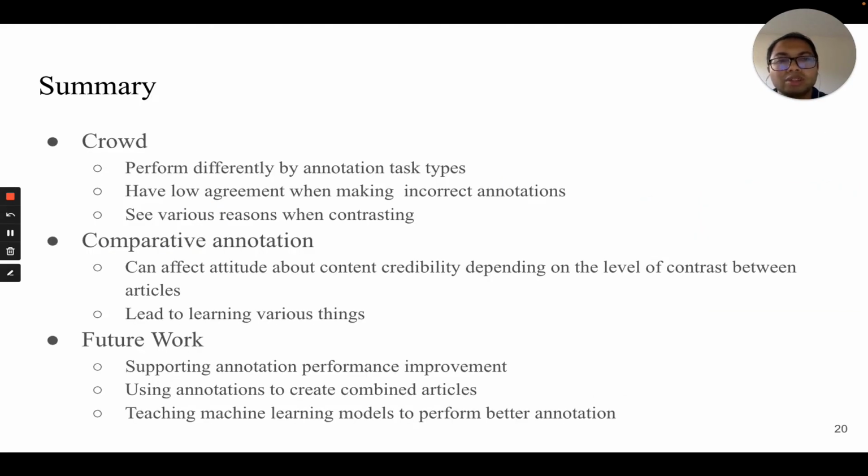Overall, this work shows promise of using comparative annotation in supporting news reading from diverse sources. There are several future directions of research, such as supporting users with low performance to improve their annotation, creating and examining the effects of combined articles, and delegating annotation tasks to machine learning models.